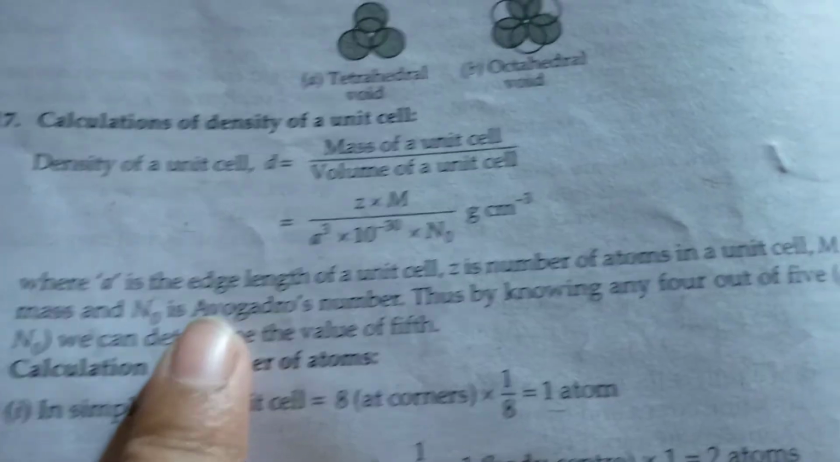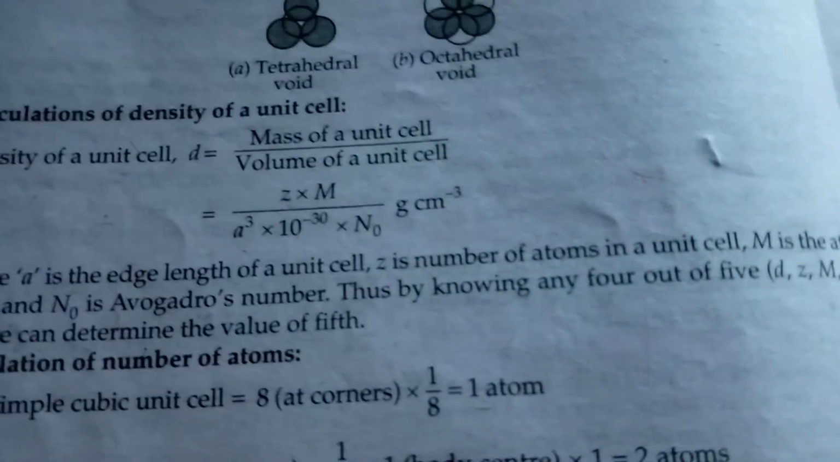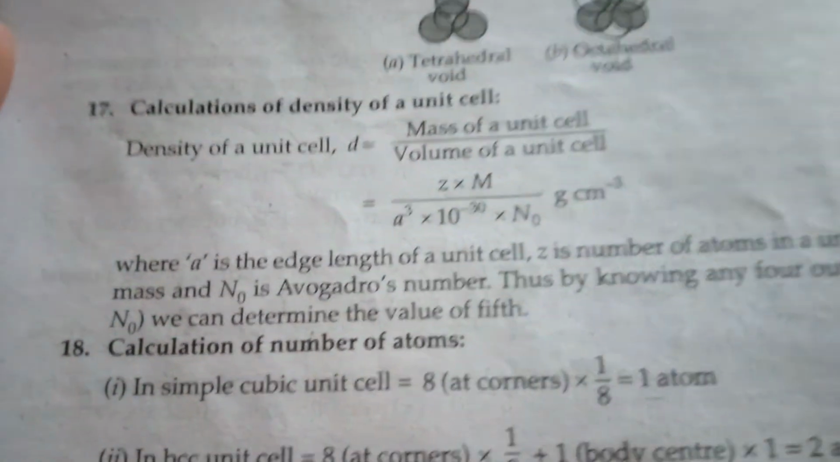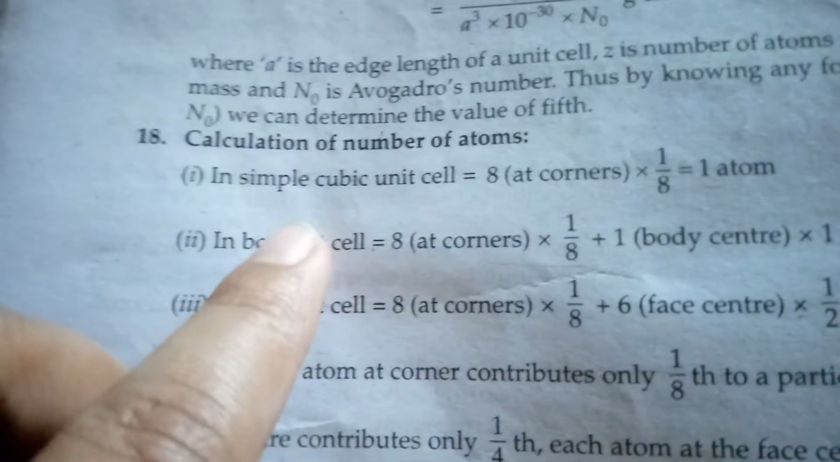Thus by knowing any 4 out of 5, D, Z, M, A and N naught, we can determine the value of the fifth. Now we will see calculation of number of atoms on the basis of simple cubic unit cell, BCC and FCC, body centered unit cell and face centered cubic unit cell.